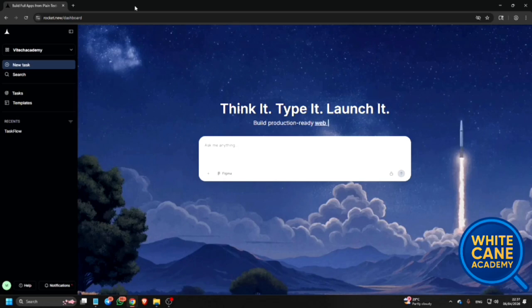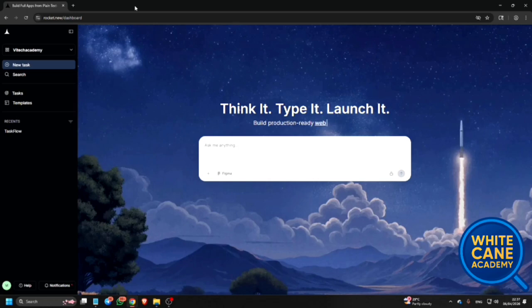Visited link templates. Visited link tasks. So here you will get tasks, templates, menu button, filter, recents. So under recents, let's see. Button clickable, task flow. I have created one task flow. Open help documentation is there. Open notifications.